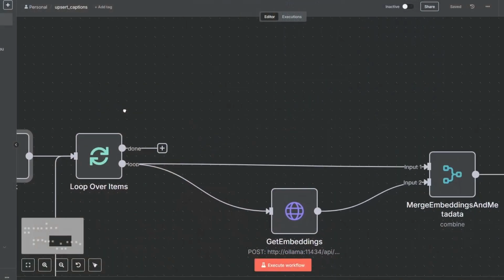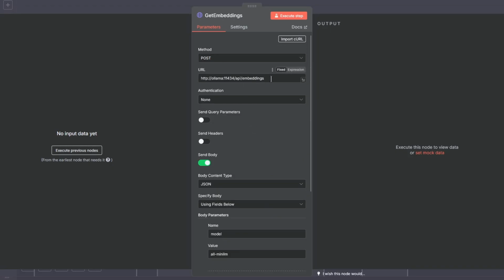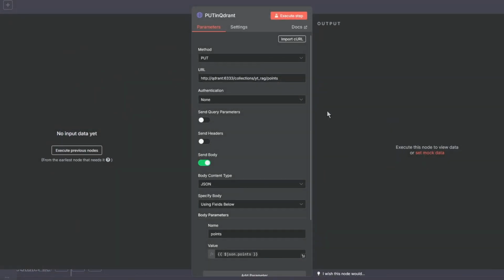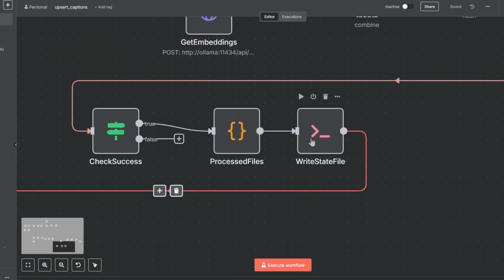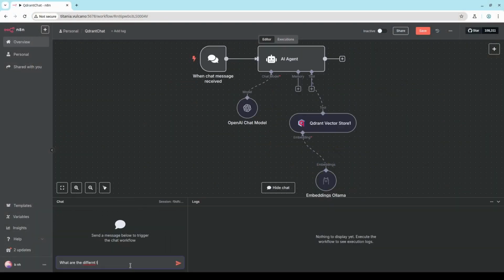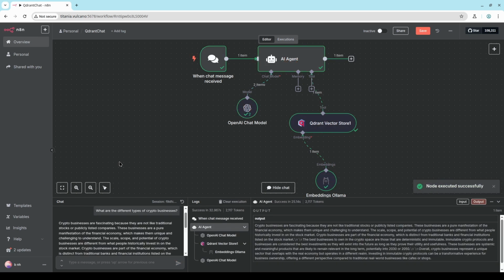And then for each chunk, I have this loop. I first query Ollama and get the embedding of that chunk. Then I prepare the JSON and put it into Qdrant. And if all of these steps were successful, I update the state file and keep looping. The prototype, I would say, even with my bug and with duplicate entries in the Qdrant vector store because of various test runs that overlapped each other, does work. But yeah, it wasn't a great experience, the data gathering part.